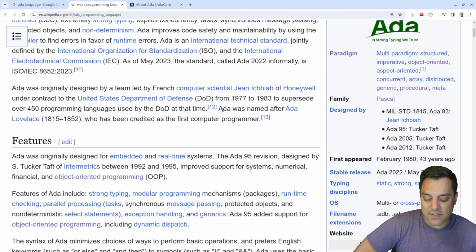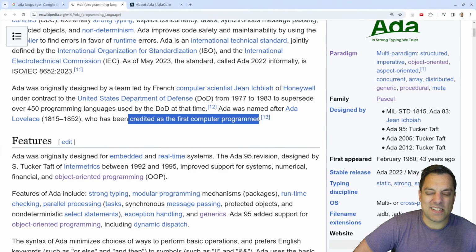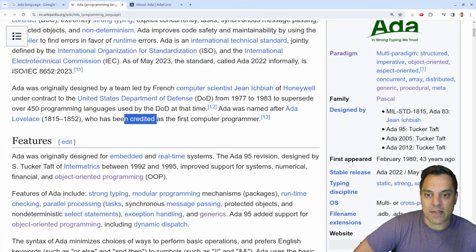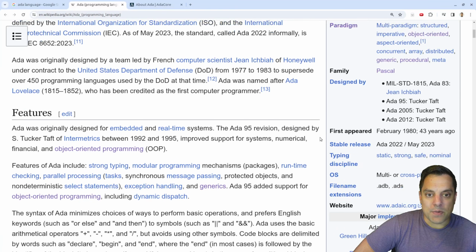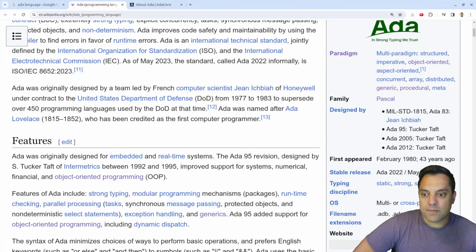Now, the other cool fact, of course, as you might have guessed, Ada is named after Ada Lovelace, who has often been credited as the first programmer. That's just a little bit of history you should know, and maybe we'll make Ada Lovelace and some of these names, Grace Hopper, Francis Allen, a few other folks, household names. Some of the women in our computer science world here.